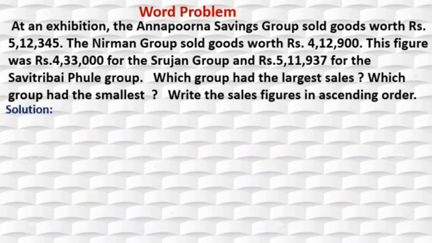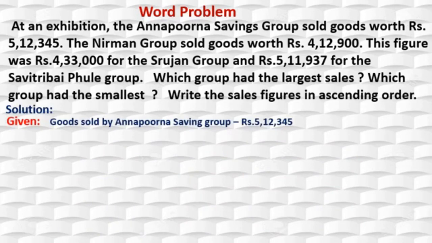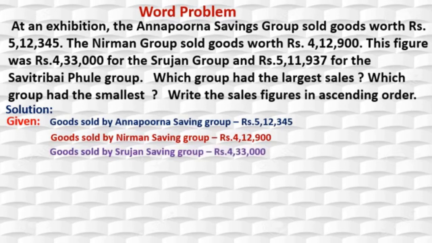First we will write the solution. Given, what is given here? First, goods sold by Annapurna Saving Group. How much is that? Rupees 5,12,345. Correct? Now the next one is goods sold by Nirmana Saving Group, that is 4,12,900. See the figures.